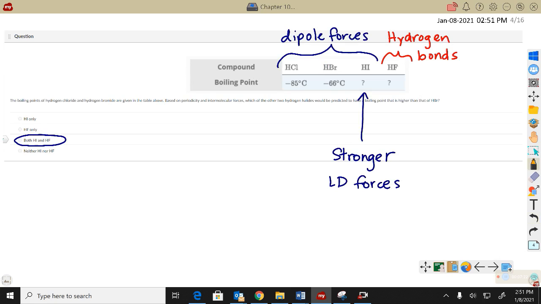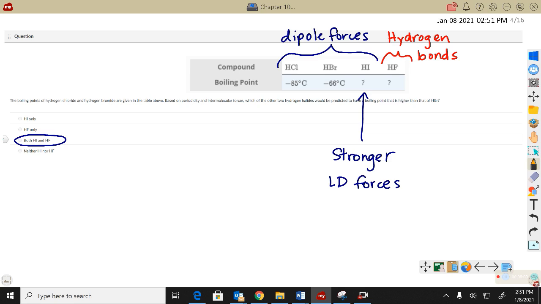Here's another cute question. We've got some hydrogen halides. Hydrogen with chlorine, bromine, iodine, and fluorine. And they give me boiling points. I want to know which of the other two halides, hydrogen iodide and or hydrogen fluoride, would be predicted to have a higher boiling point than HBr based on periodicity and intermolecular forces. Well, they're all polar molecules. They're all going to have at least dipole forces, but the HF is a little bit more polar,